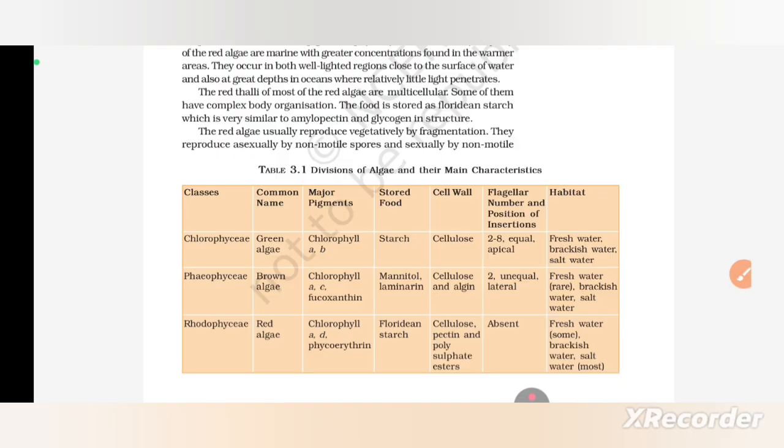Rhodophyceae, red algae, major pigments chlorophyll a, d, phycoerythrin, stored food floridean starch, cell wall cellulose, pectin and polysulphate esters, flagella absent, habitat freshwater some, brackish water, salt water most.